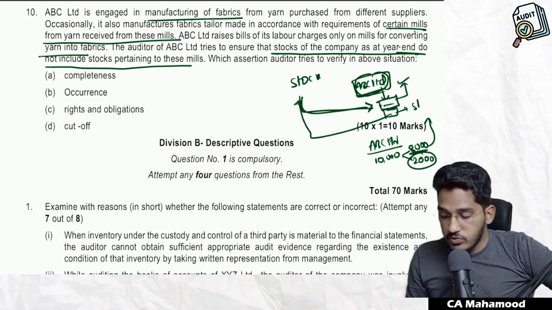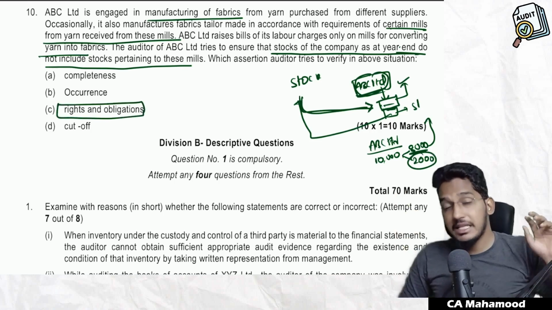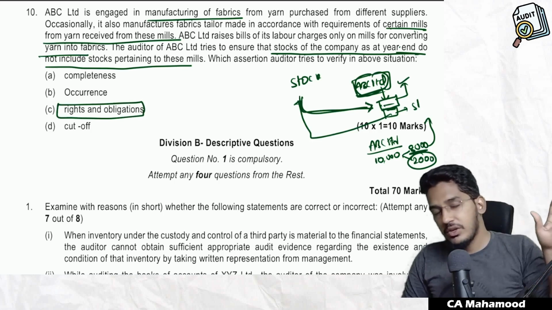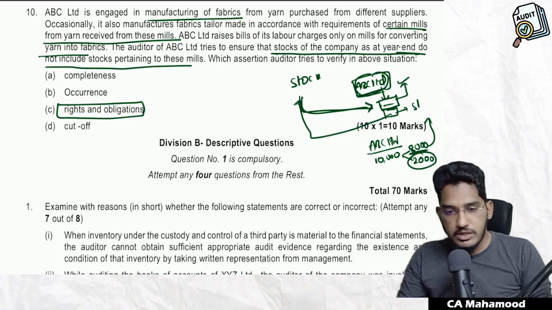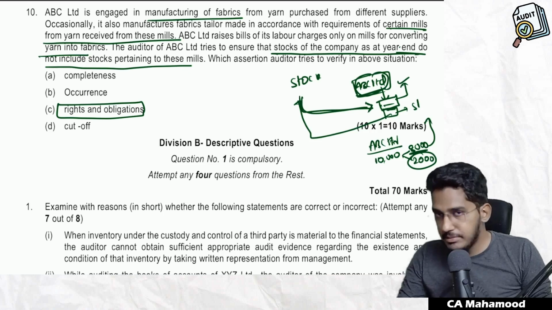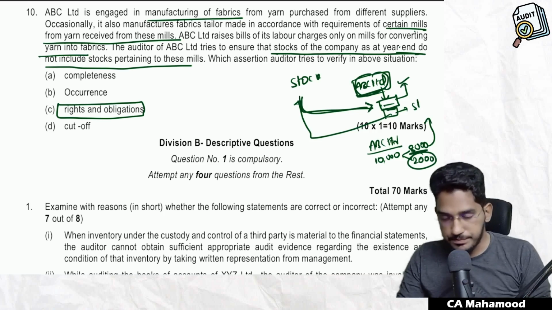So by verifying this, what is the auditor trying to verify? He is trying to verify rights and obligations. Whatever stock against which they have rights, only that is recorded in the books of accounts, not some other party's stock. Able to understand? Sorry, this is not case scenario number 2. These are the general MCQs. So with this, the MCQ section is covered.